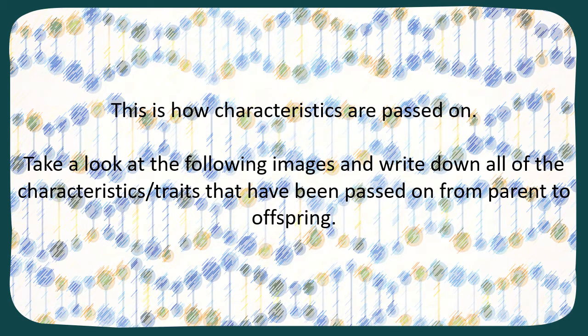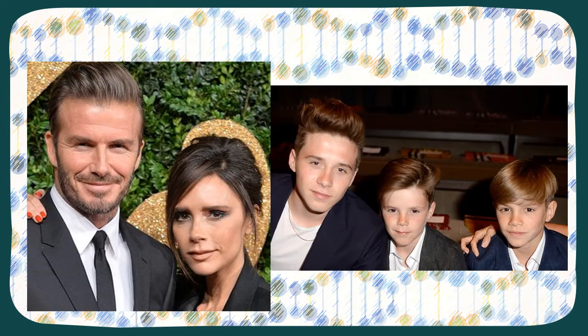We're going to look at the following images. I'm going to write down all of the characteristics that have been passed on from the parent to their offspring. So this is our guided practice. You'll know who these are. It's Victoria and David Beckham, and that's their 3 boys. So have a look at Victoria and David Beckham.